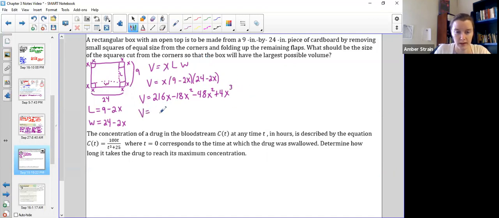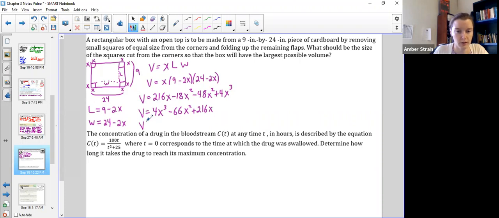Clean this up one more time, just by combining these two like terms. And let's go ahead and write it in order, just because I like things in order. So that would make it the 4x cubed. 18 and 48 makes minus 66x squared plus 216x. Okay, now we're in a calculus class, so we always need derivatives.